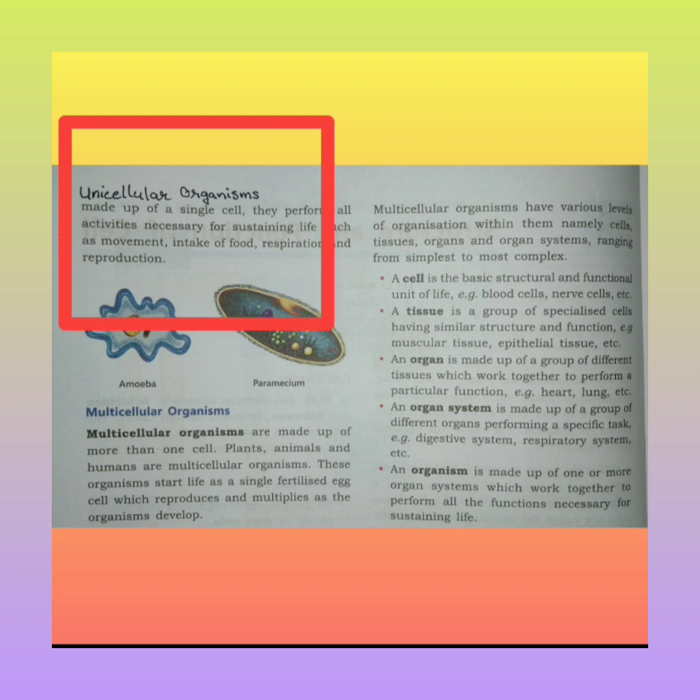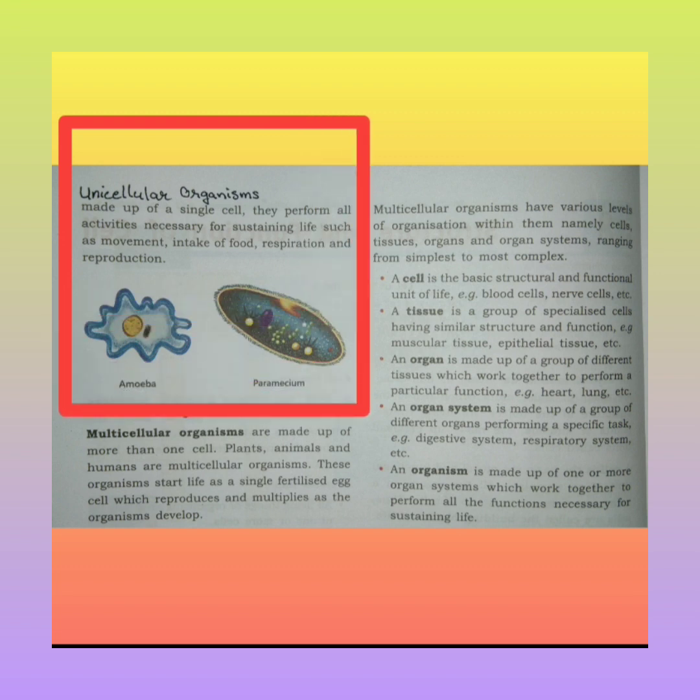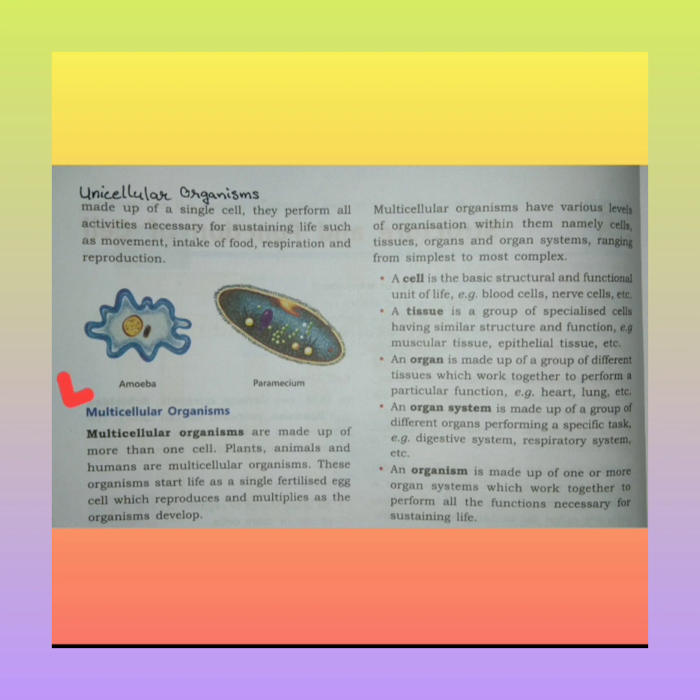Unicellular organisms are made up of a single cell, and they perform all activities necessary for sustaining life, such as movement. They can move, take in food, respire and reproduce. Same like us. Now let's see multicellular organisms.